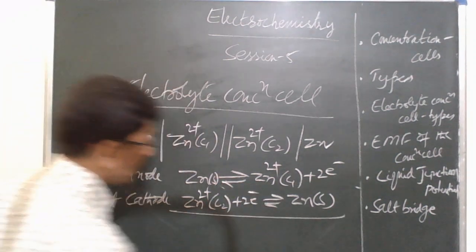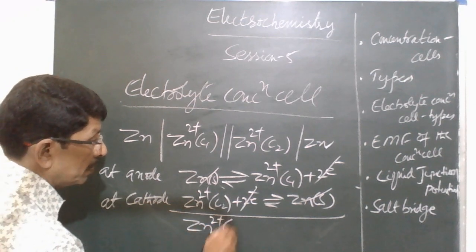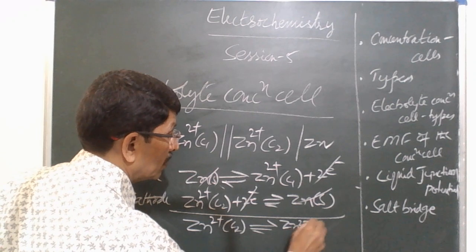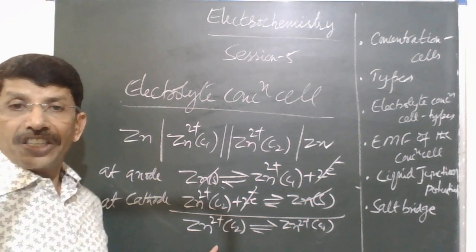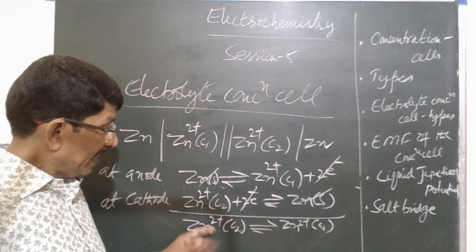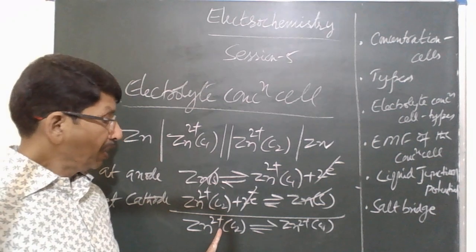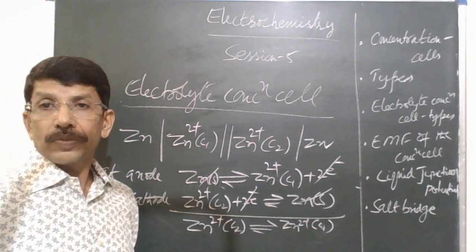So what is the net reaction? The net reaction is this, and looking at this net reaction, it indicates that there is a net transfer of Zn2+ ions from C2 concentration to C1 concentration, right?